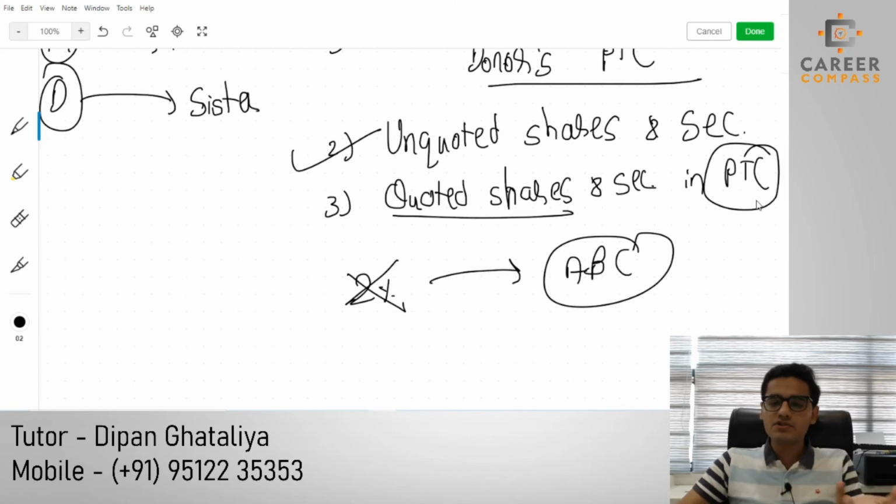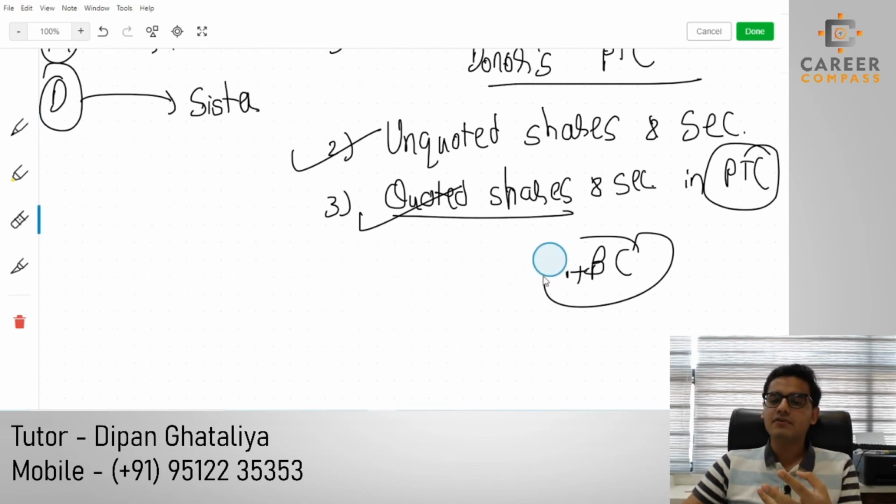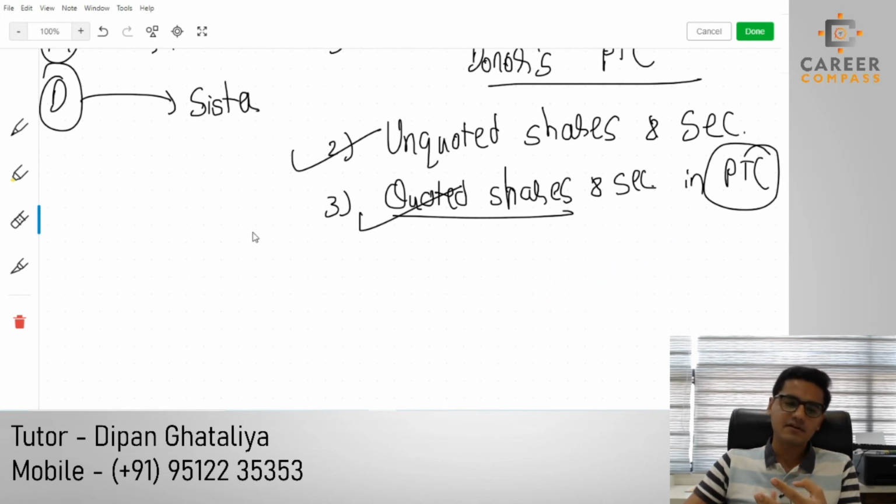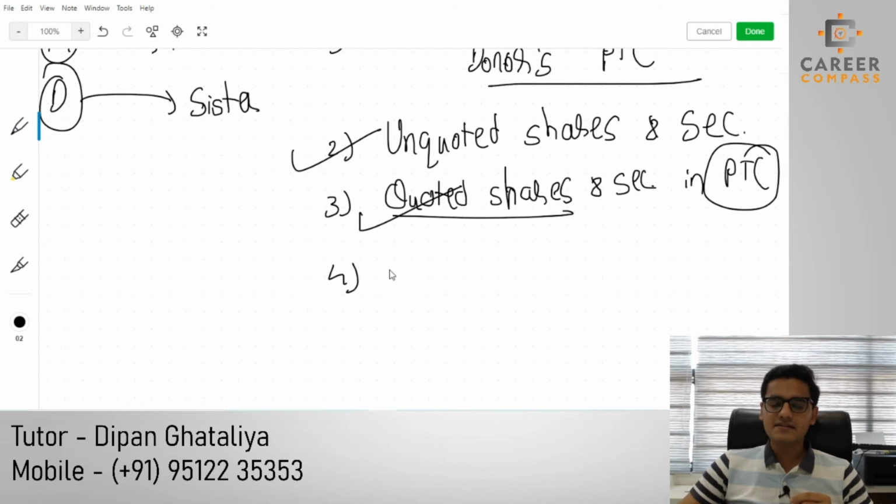How much minimum shareholding is required if you are transferring the quoted share? 5% of the shareholding is required, because the words personal trading company are written in the third asset. Okay, then after, the fourth asset is agricultural property.